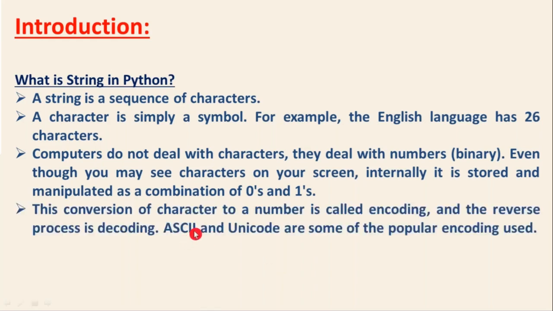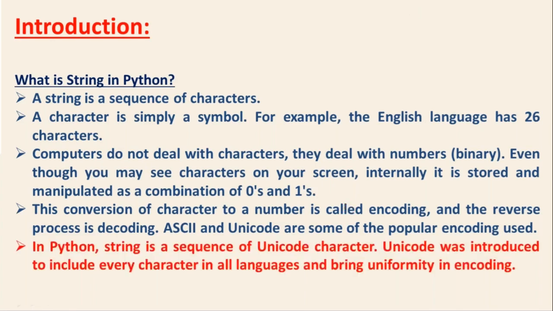So the conversion of characters to numbers is called encoding. I mean, the conversion of your characters in terms of binary is called encoding, and the reverse process is called decoding. There are two popular types of encoding techniques, ASCII and Unicode. Previously most encoding was in terms of ASCII. Now most languages use the Unicode technique, right? So in Python, a string is a sequence of Unicode characters. Unicode was introduced to include every character in all languages and bring uniformity in encoding.